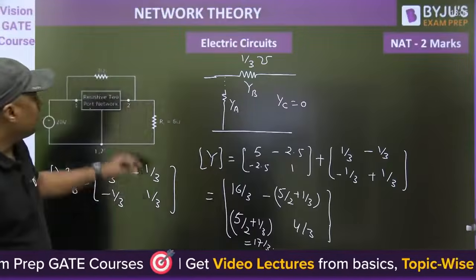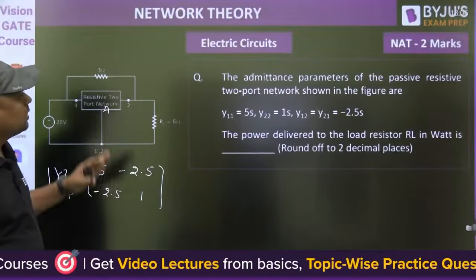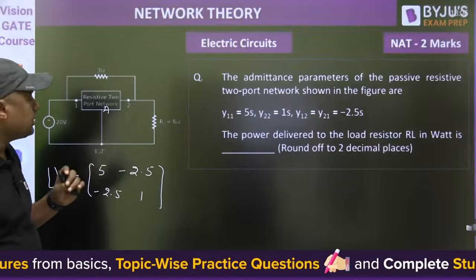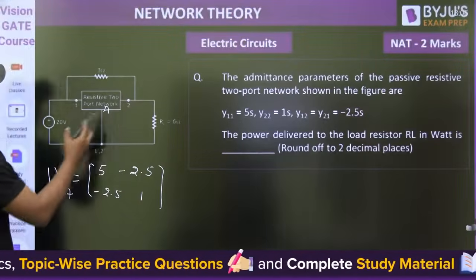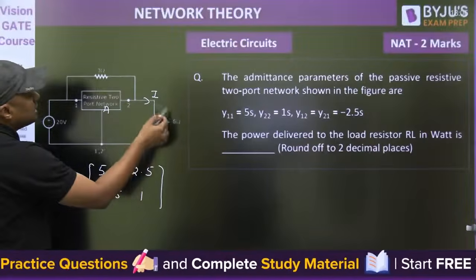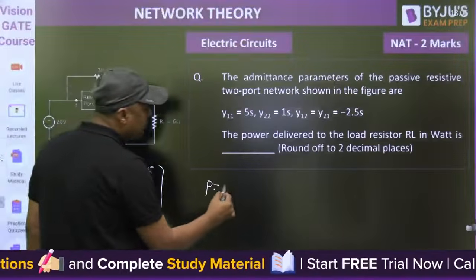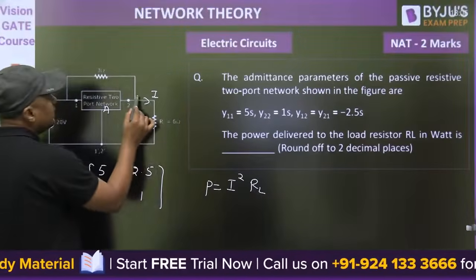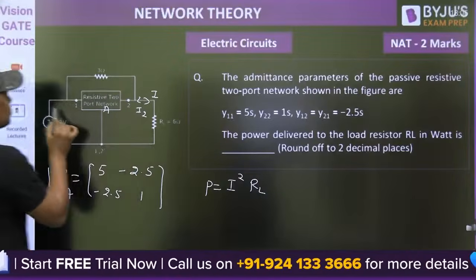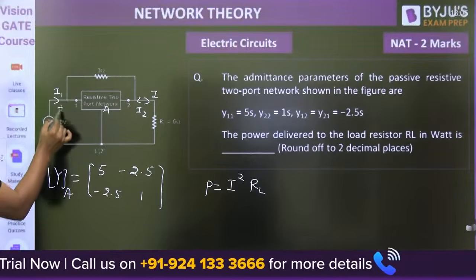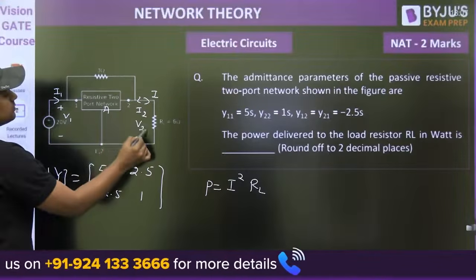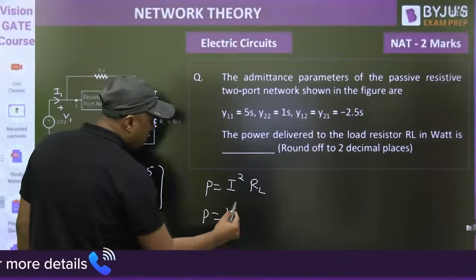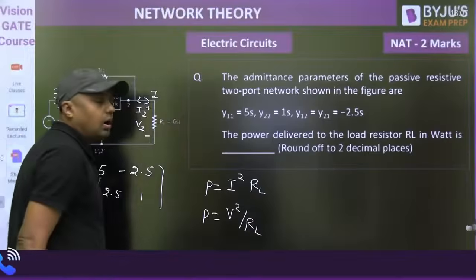Then what is asked here actually? The admittance parameter of the passive network, the power delivered to the load resistor RL in watt. With 20 volt DC, you have to find the current through the RL. Then the power will become I square RL. This is I2, this is I1, this is V1, that is V2. There are two ways to find the power, V square by RL or I square into RL.